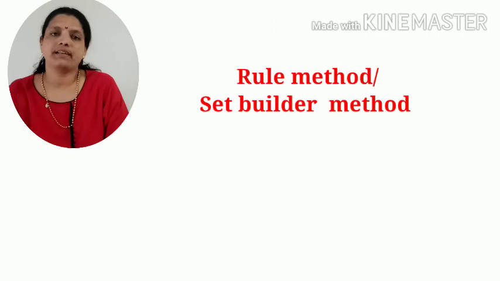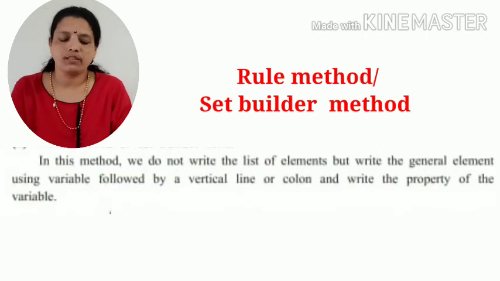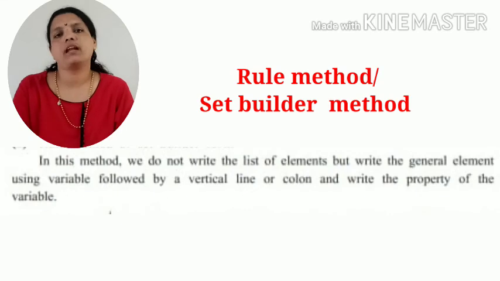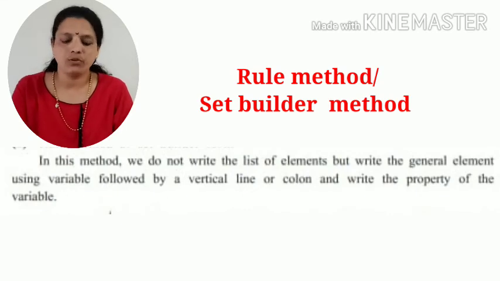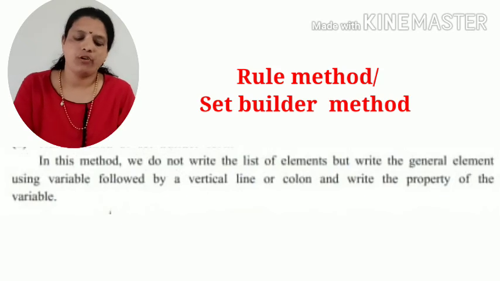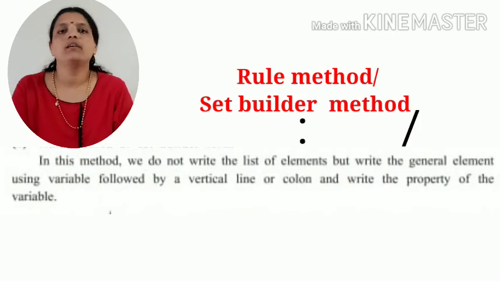Now the second method is the rule method or set builder form. For this method, we don't write the list of elements, but we write the general element using a variable. For that, we use any variable followed by a colon or a vertical line.